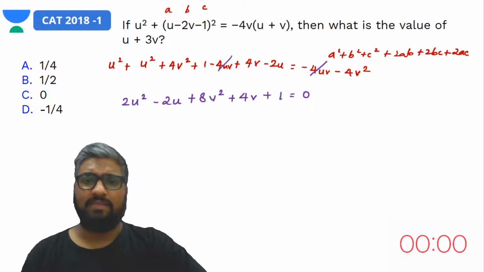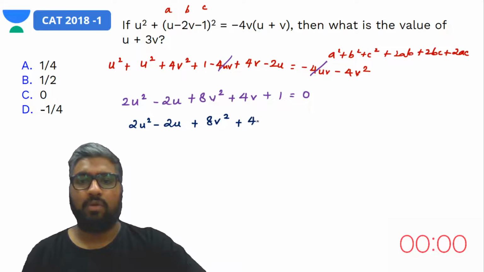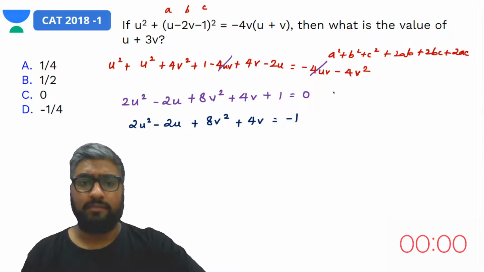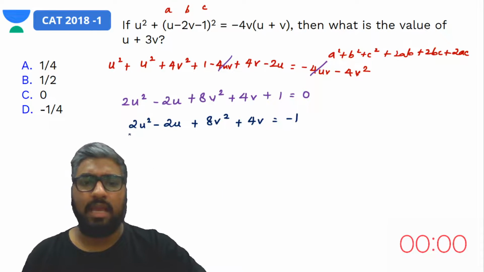Look at this. We have this 1 here. Let's take the 1 to the other side to avoid any confusion. So we have 2 times u square minus 2u, plus 8 times v square plus 4v, equal to minus 1. Let's keep that there. Now here what do we want? We want this to be in a perfect square format, something like a plus b or a minus b the whole square.